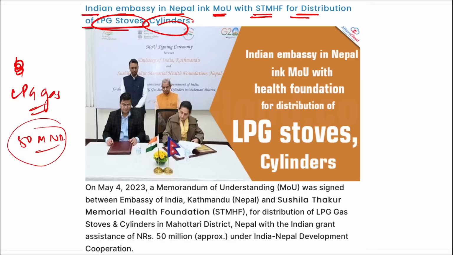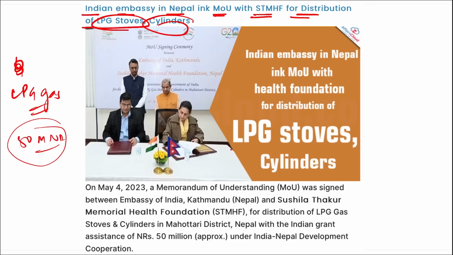Correct? The project is based on the Pradhan Mantri Ujjwala Yojana scheme that was initiated by the government of India to provide clean cooking fuel like LPG to deprived rural households that were previously reliant on traditional fuels like coal, firewood, or cow dung cakes.